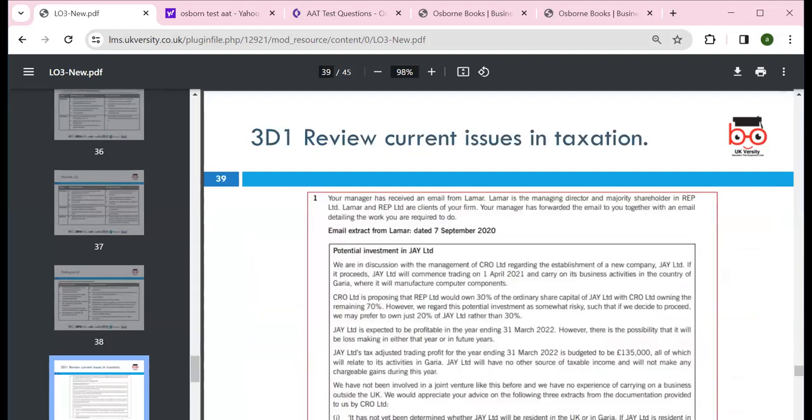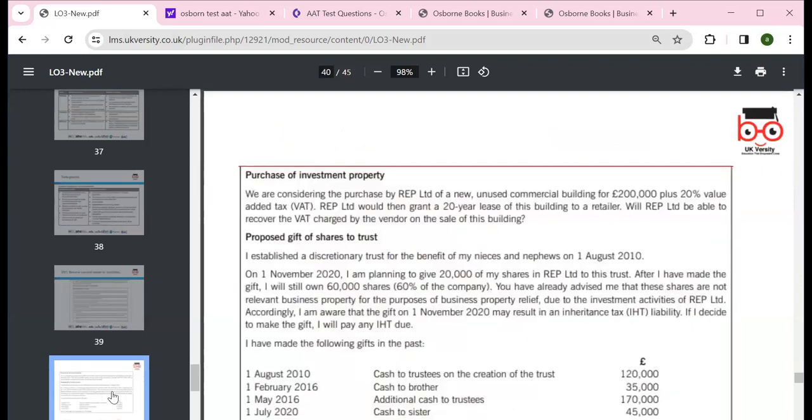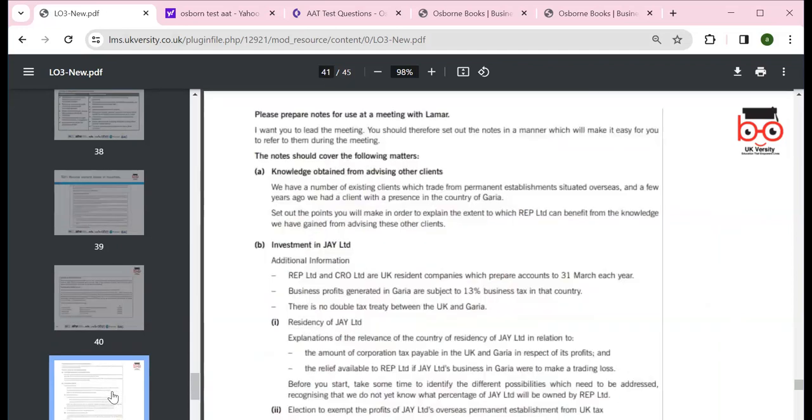Then we have point 3, current issues in tax, where we can pick various issues. Your manager receives an email, a scenario we can look at and add to. There can be different scenarios in current issues in taxation: tax avoidance, different schemes, and various others. We need to make sure we pick one when we do our assignments, so we can pick one issue as an example. These are some you've been given in terms of property income, share income, indexation, and the different times you bought that share, for taxation purposes only.